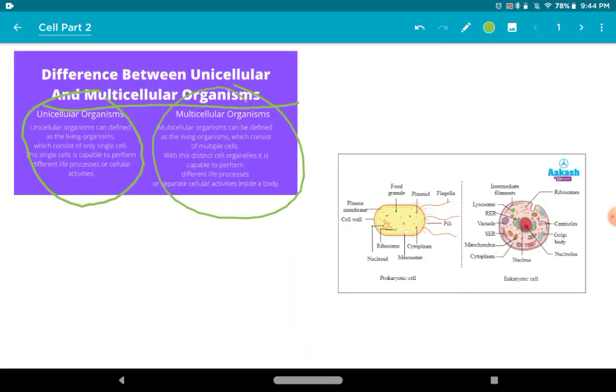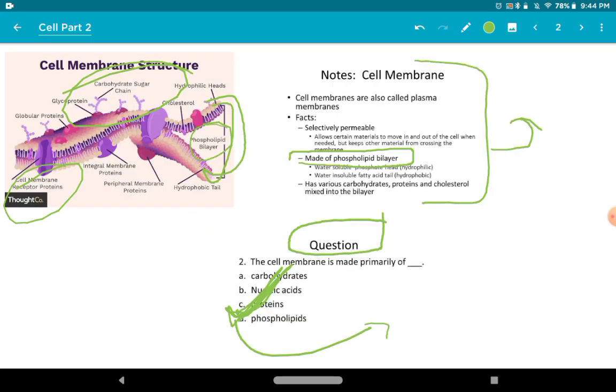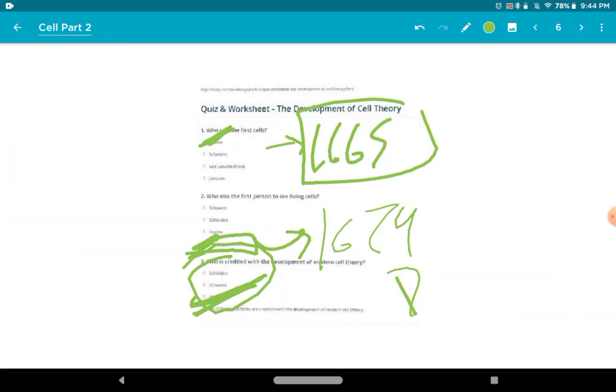Like you can see here there is water soluble phosphate head. Water soluble है तो it takes out and goes in. And it is selectively permeable, वो selectively permeable भी होती है when crossing out of the cell.